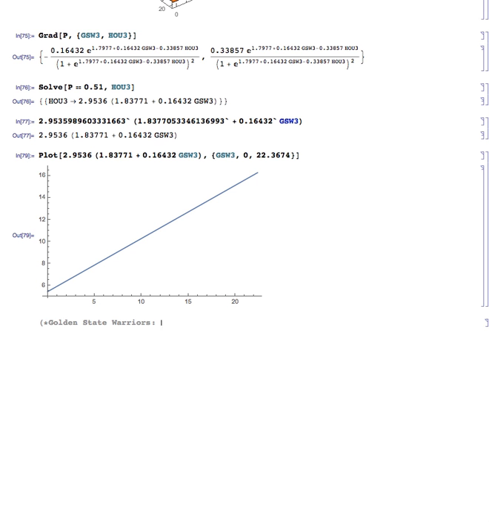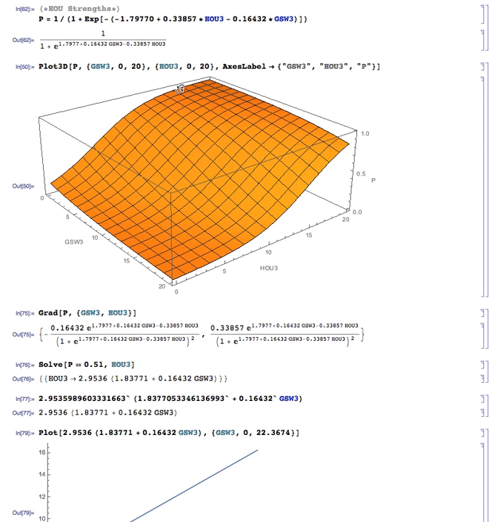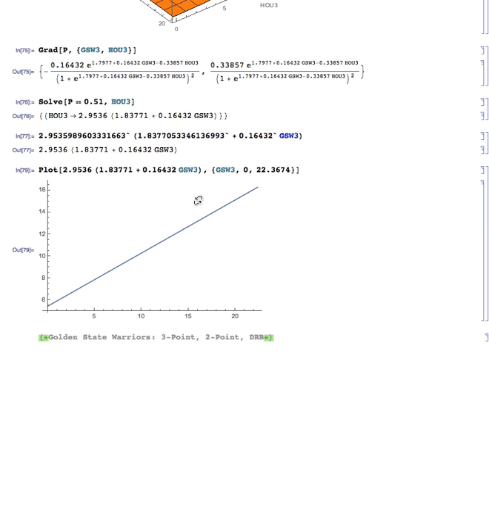They just have strengths, and in particular the strengths are 3-point shooting, 2-point shooting, and defensive rebounding. So while Houston needs to hit a lot of threes compared to how many threes their opponents hit to win games, Golden State can beat you by the three, by the two, and also by defensive rebounding.